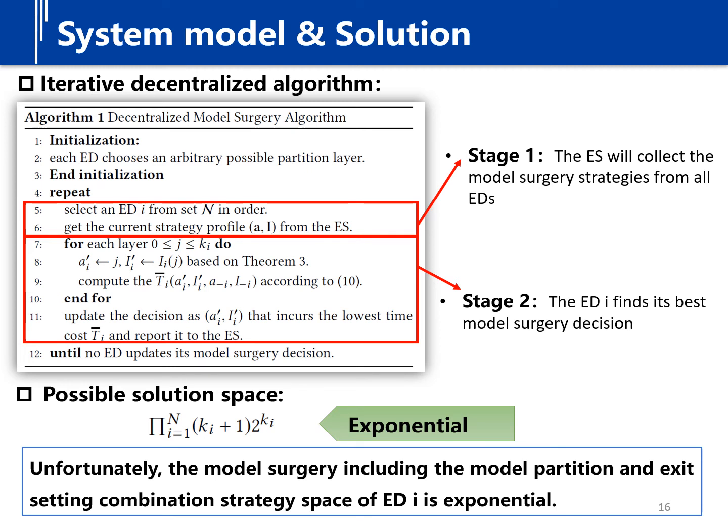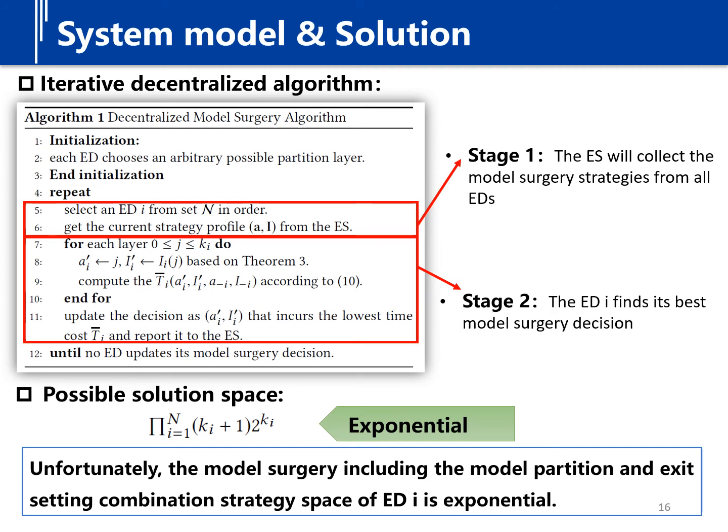In the first stage, end device i receives the current model surgery strategies of all other end devices from an edge server. Specifically, the edge server will collect the model surgery strategies from all end devices in the system and feed back the information to the end device which is making a model surgery decision. In the second stage, end device i finds its best model surgery decision that incurs the lowest total time cost. End device i reports the model surgery decision to the edge server.